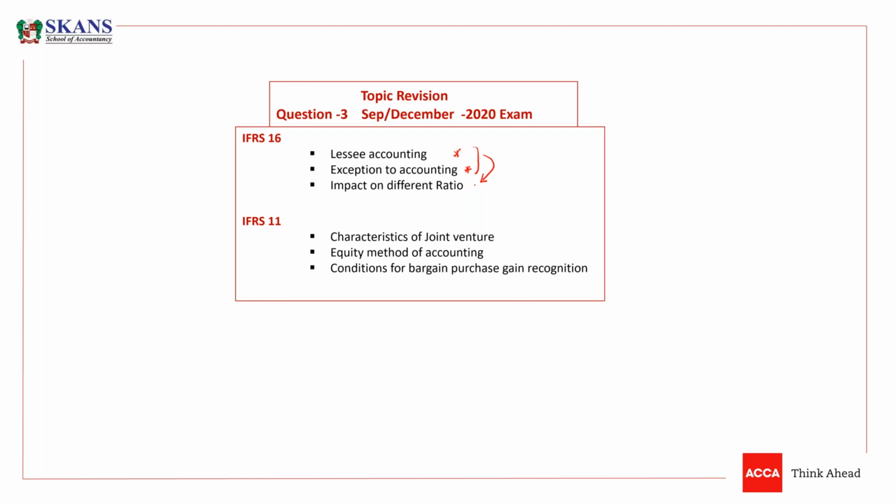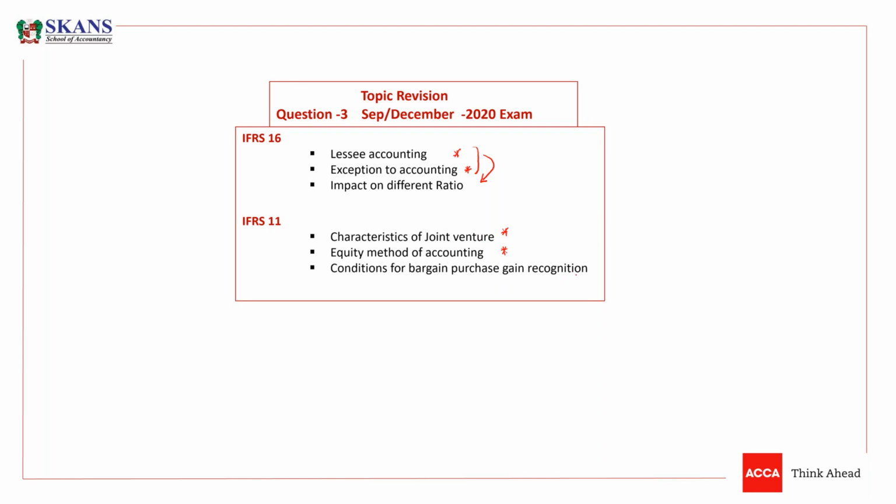So IFRS 16. The other topic that is being tested here is IFRS 11, in which we need to understand the characteristics of joint venture. Then we need to understand the equity method of accounting. And in the equity method of accounting, sometimes we have a bargain purchase gain, and we need to recognize that bargain purchase gain.